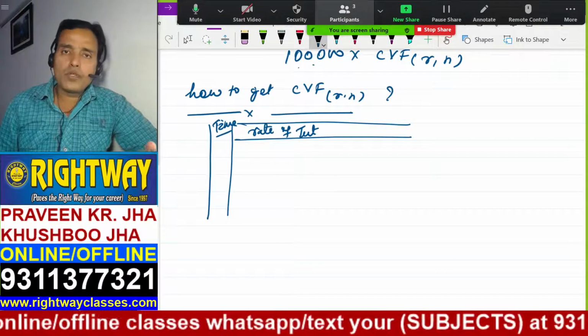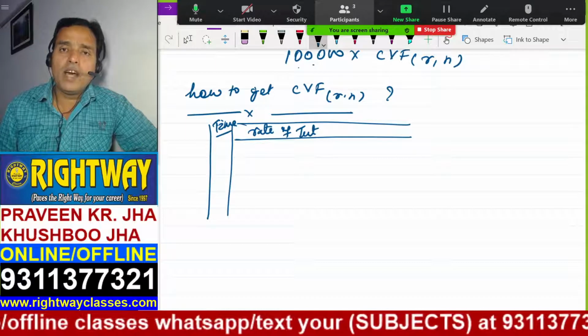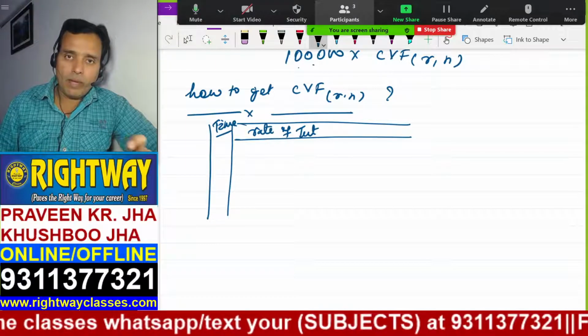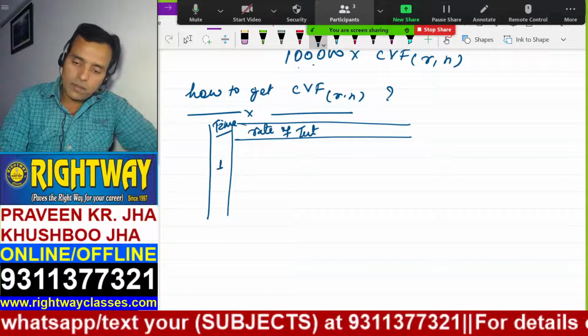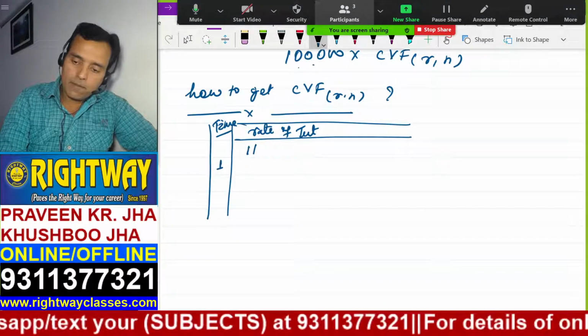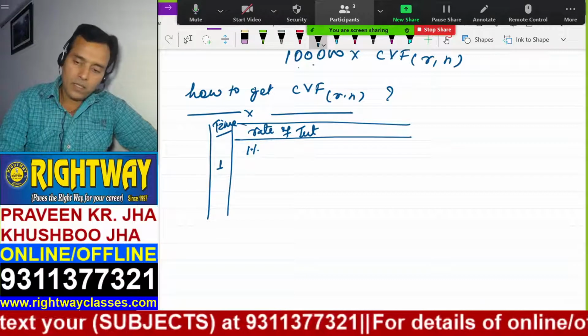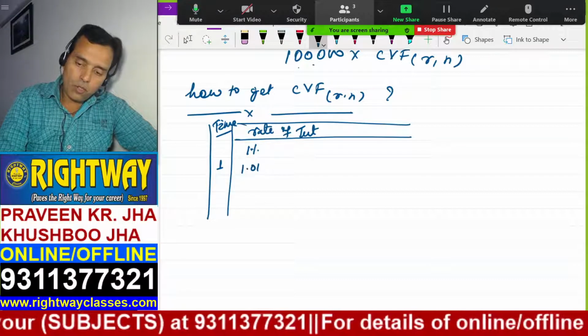Because sometimes students commit mistakes in searching out the value here. That's why I will take 5 minutes to explain this. You understand now? This is time. Suppose this is 1 year and the rate of interest is 1%. 1 year and 1%. The value is what? 1.010.